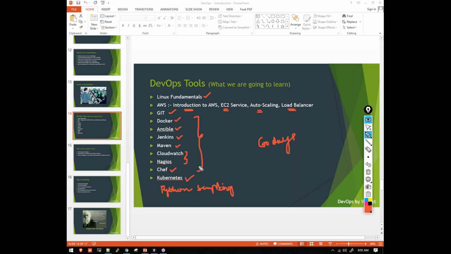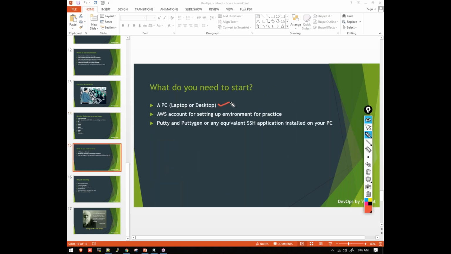These tools will be used in different stages of the software development lifecycle. So what exactly do you need for starting this course? You will need a laptop, an AWS account, which I have just told you how to create, for practicing, and you'll need Putty and Puttygen. These are SSH applications that need to be downloaded and installed on your laptop for connecting to the Linux servers. So these three things are important.